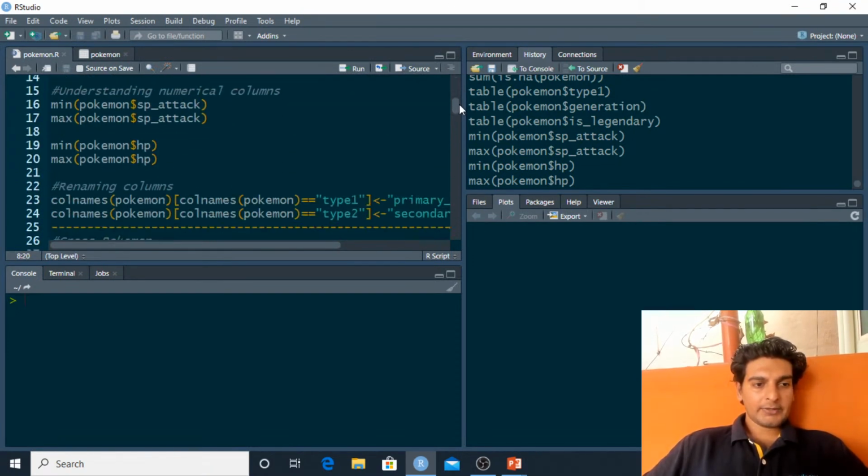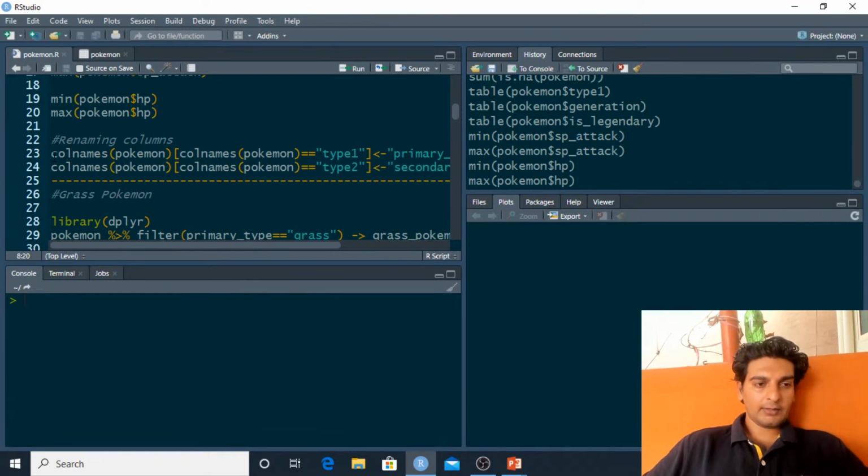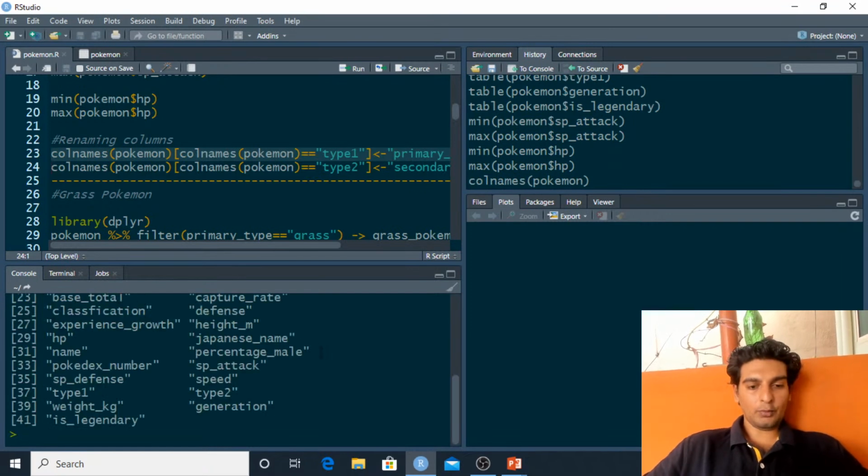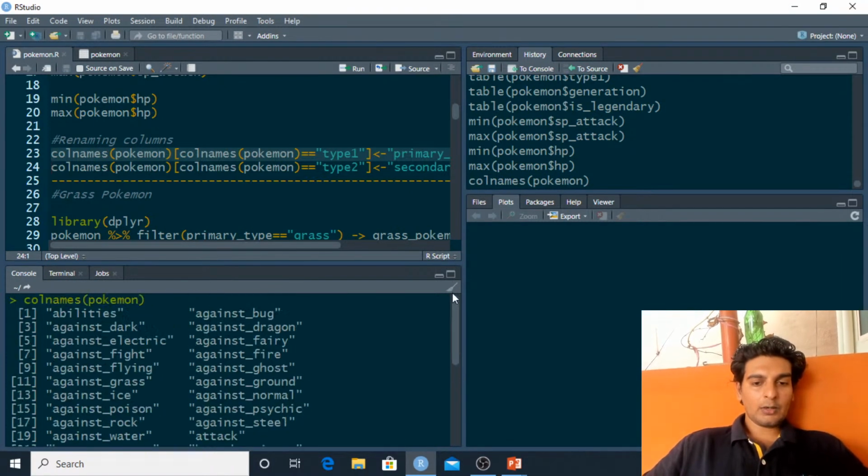For that purpose, we have this command over here. Let me just go ahead and paste it, and let me explain what is happening. We have this method called colnames. Now I'll just cut everything over here and let me print out colnames of Pokemon. When I print out colnames of Pokemon, this gives me the list of all of the column names which are present in this data frame.